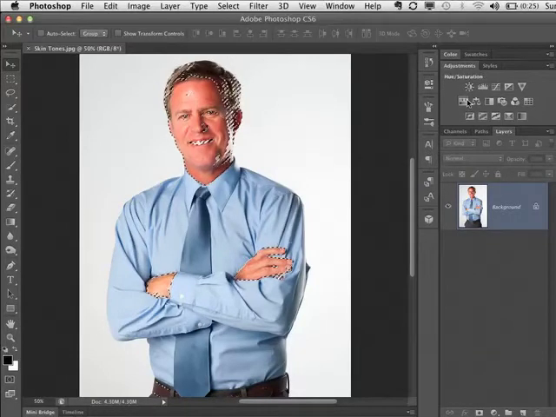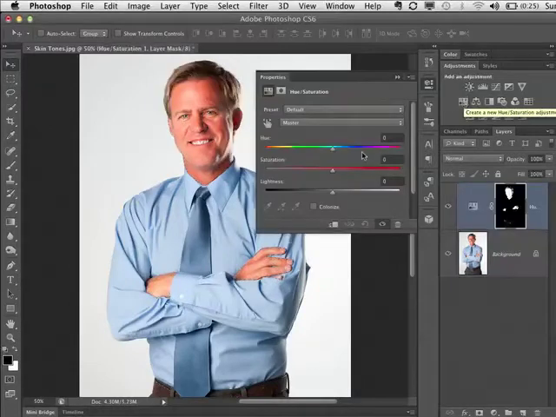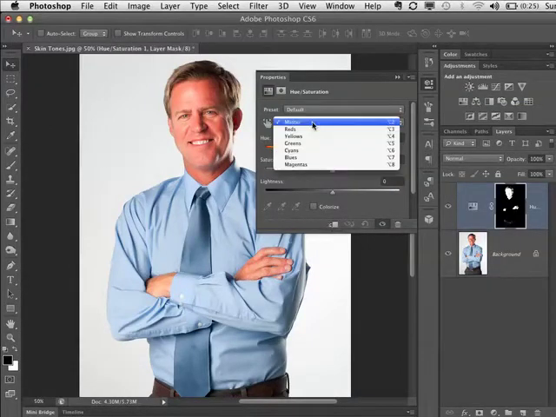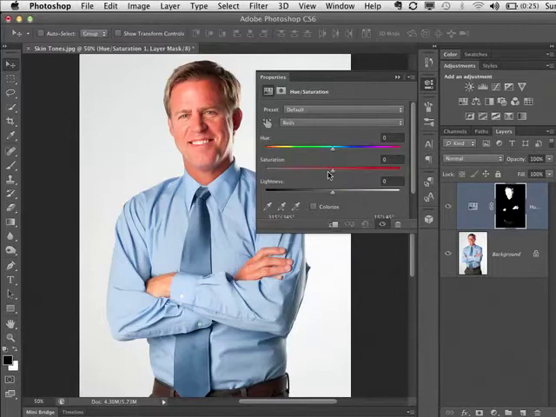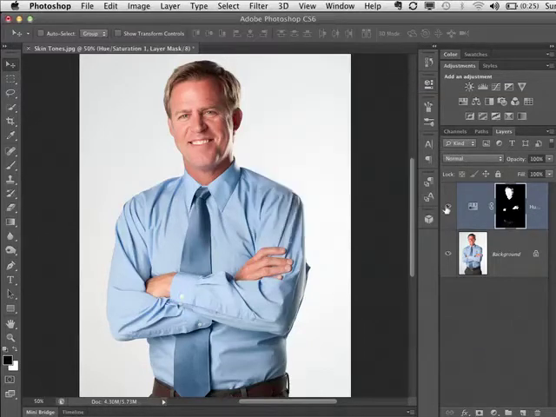I can go to my adjustments panel here. I can go to my Hue/Saturation adjustment. And what I would do is change the default Master to Reds and then just reduce the saturation. I'll take it all the way down so you see he gets ghostly, right? But I just reduce the saturation here about 20-25% or so. Right around there. And then we'll go ahead and close that. Take a look at the adjustment layer.